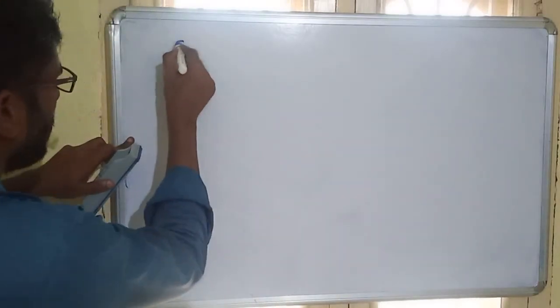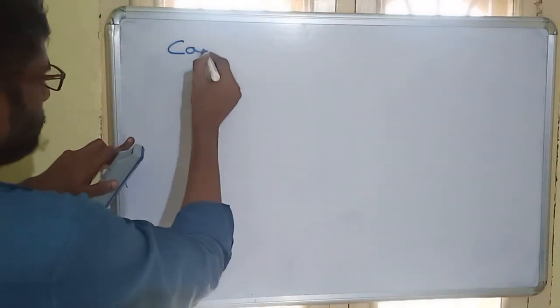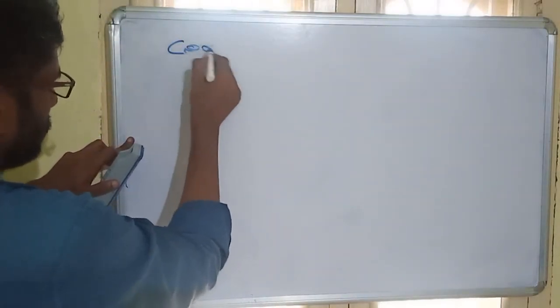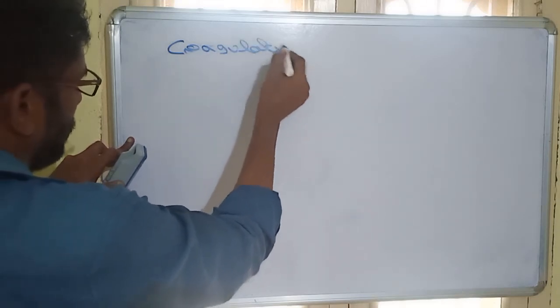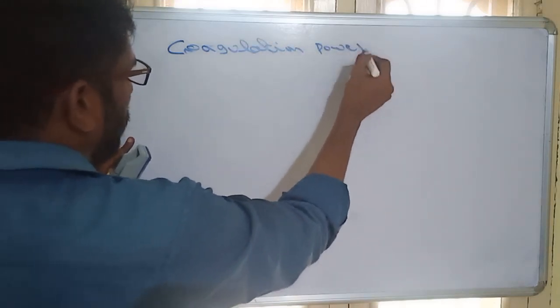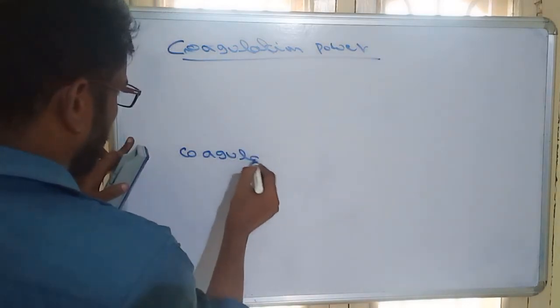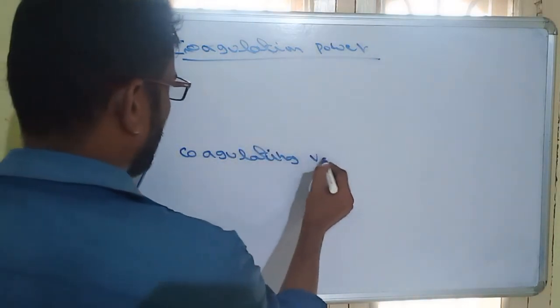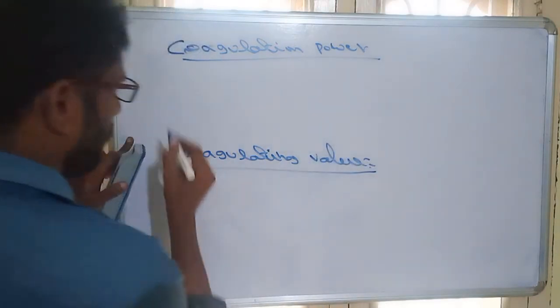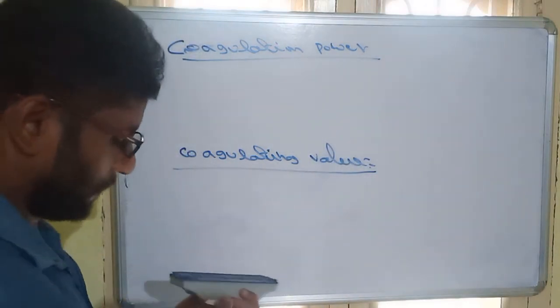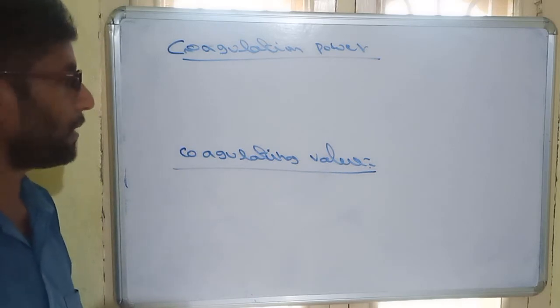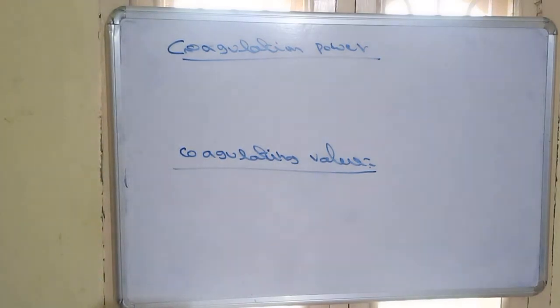In this we have to identify two properties. One is the coagulating power, another one is the coagulating value.